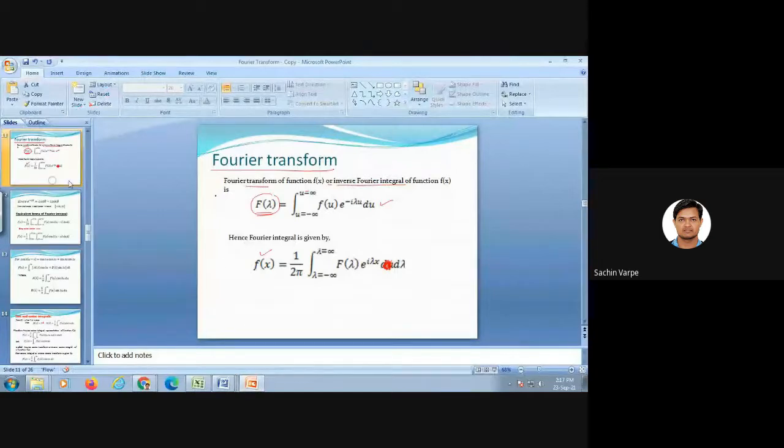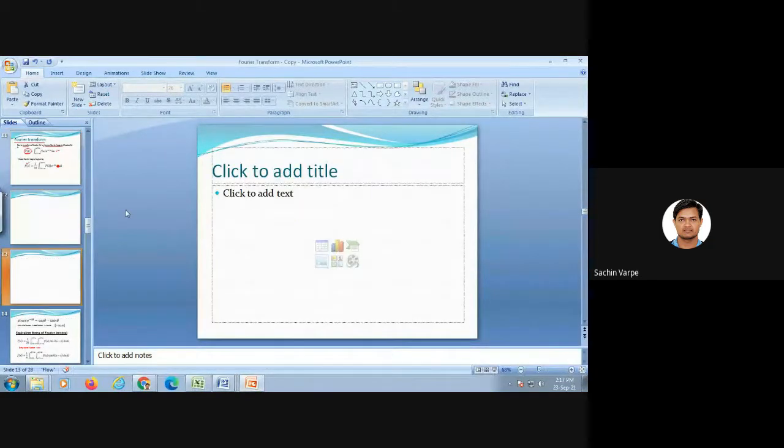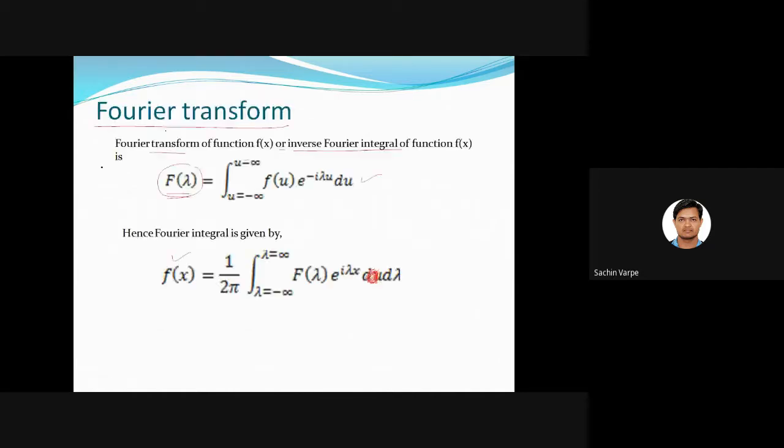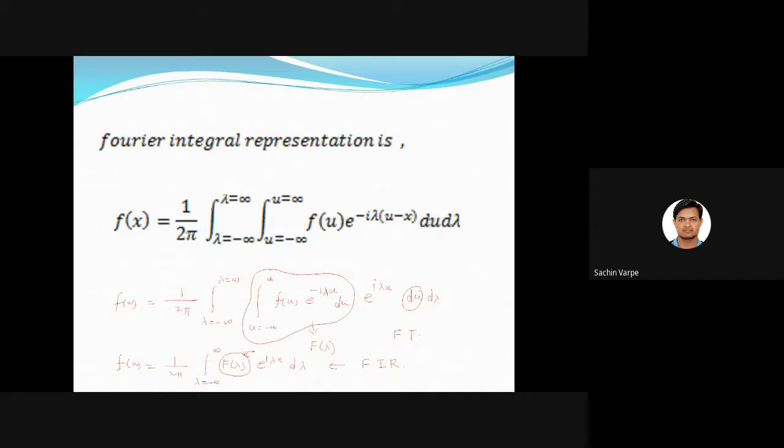If you are still confused, let me explain again, because these formulas are very important and we are actually going to use these formulas. See here, the Fourier integral representation we have denoted by f of x is equal to integral from minus infinity to infinity, 1 upon 2 pi.